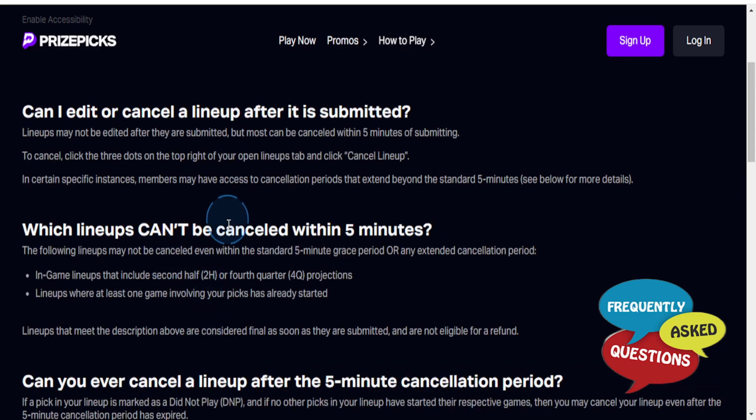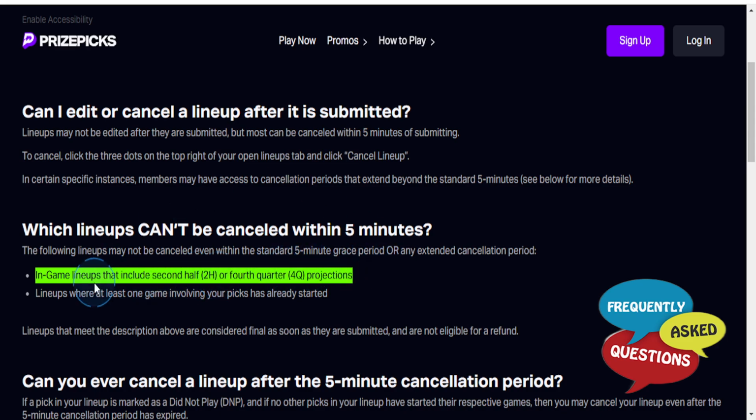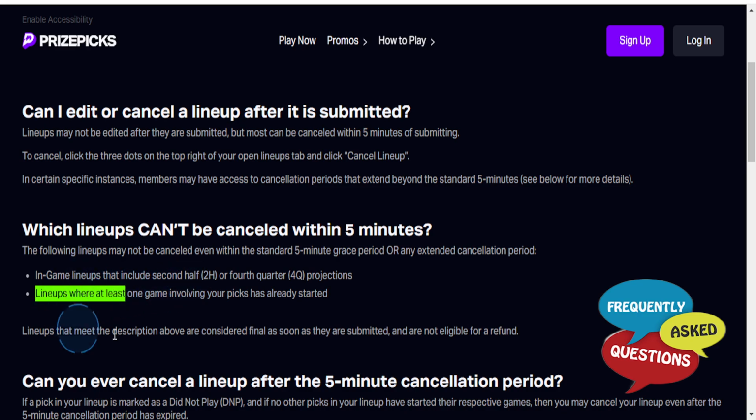But there are some lineups you cannot cancel even within the 5 minutes, okay? The lineups that include this are the in-game lineups that include second half or fourth quarter projections, and lineups where at least one game involving your picks has already started. So if a game has started for any pick in your lineup, then you cannot ask for a refund. Any lineup that meets these two criteria is considered final, and you cannot get a refund.